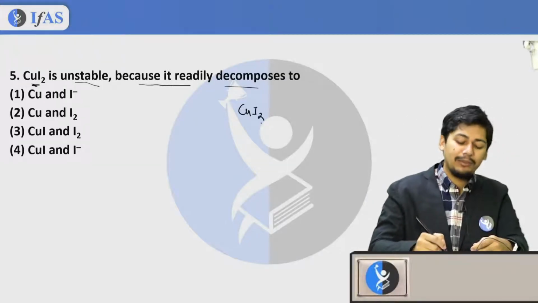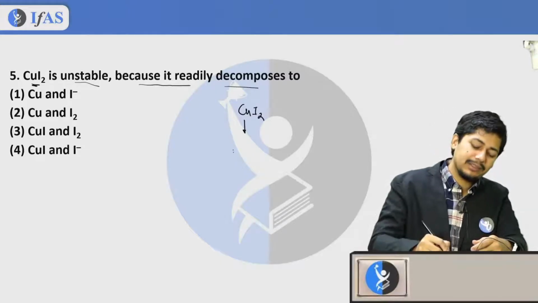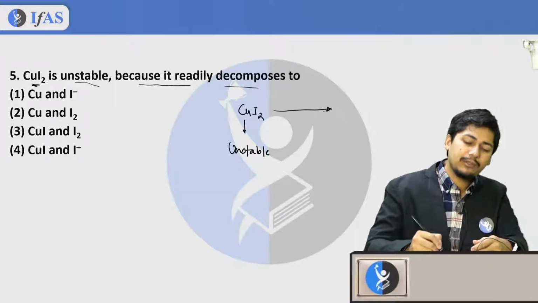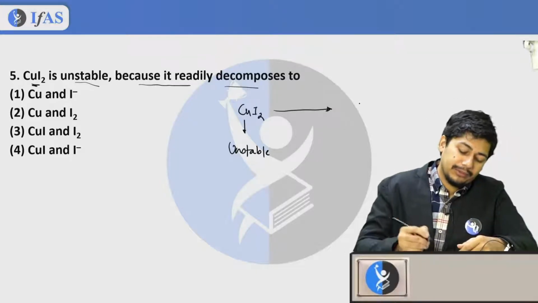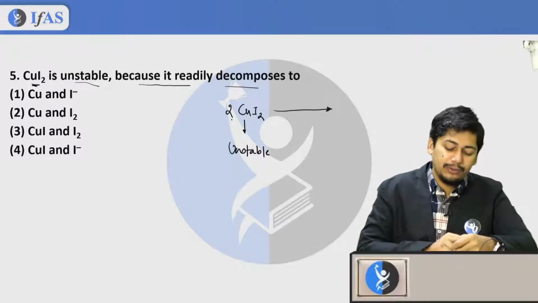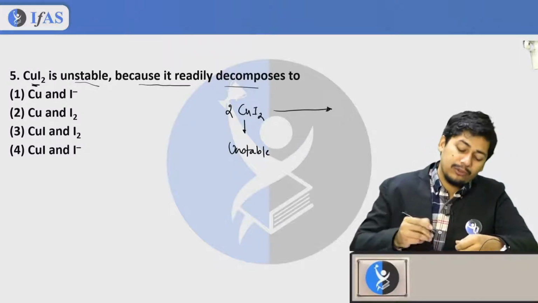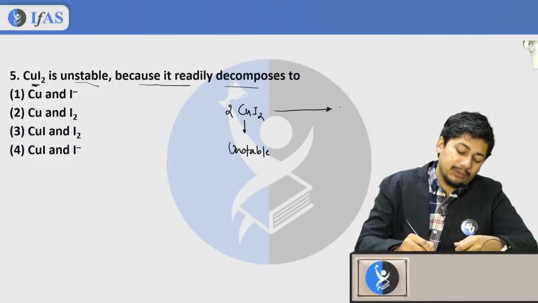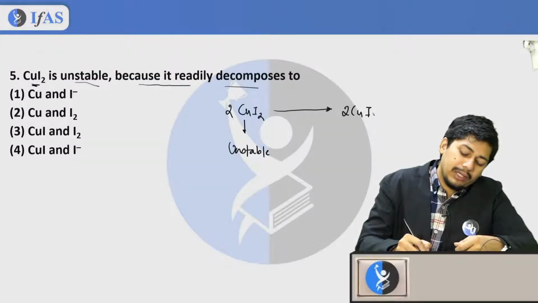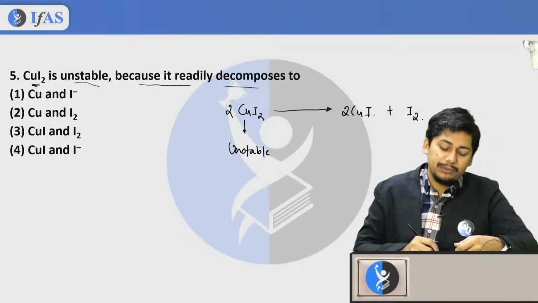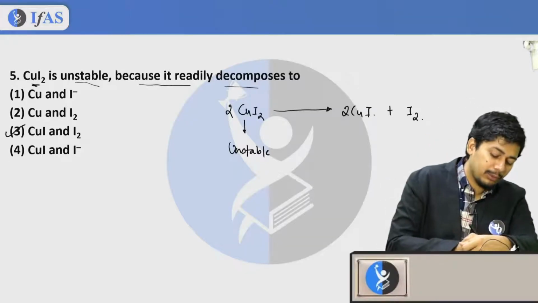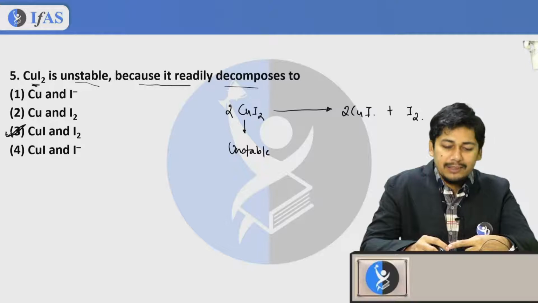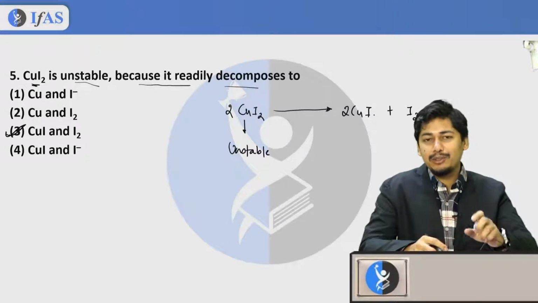CuI2, that is copper iodide, is unstable. Therefore, it decomposes. What does it decompose into? If I take two molecules of CuI2, it decomposes into 2 CuI plus I2. This is going to be the reaction. So the final product for this reaction is from option 3. Therefore option 3 is going to be your correct answer.